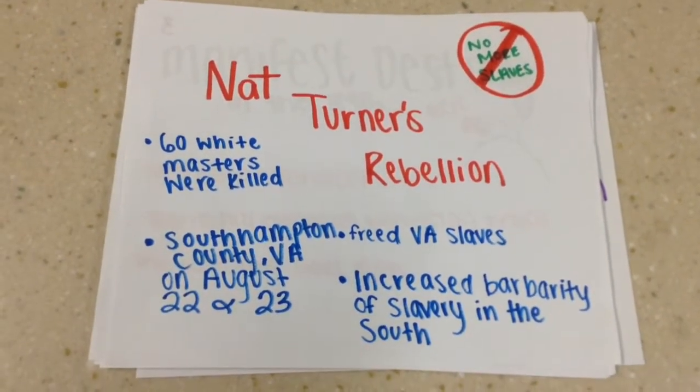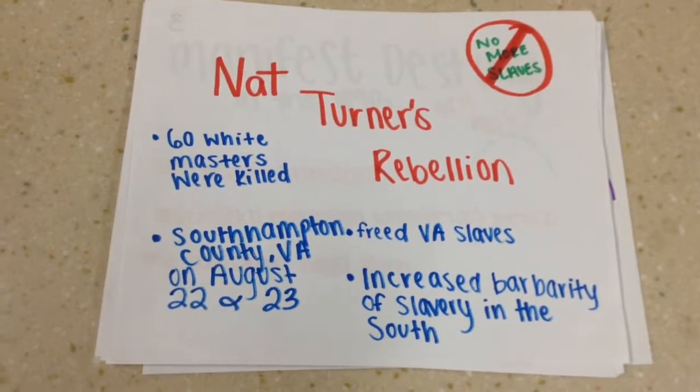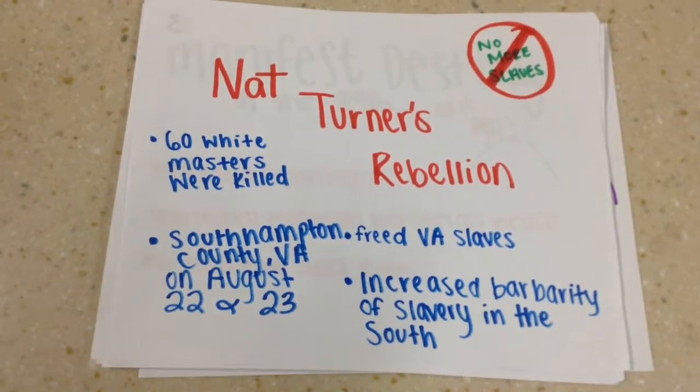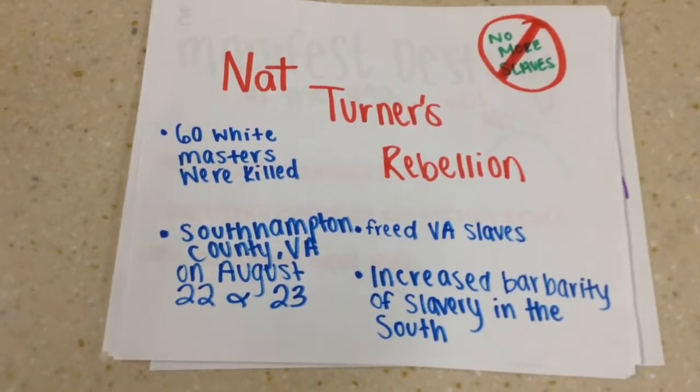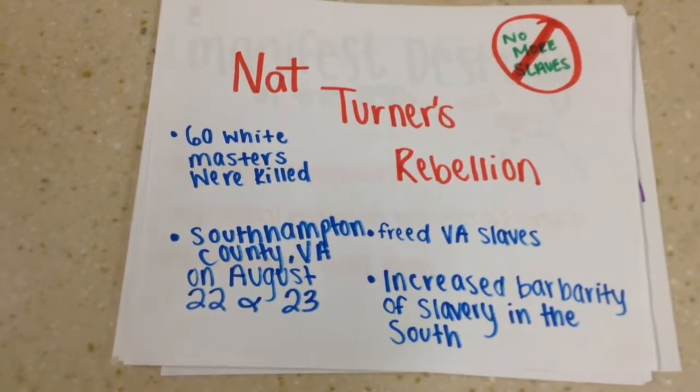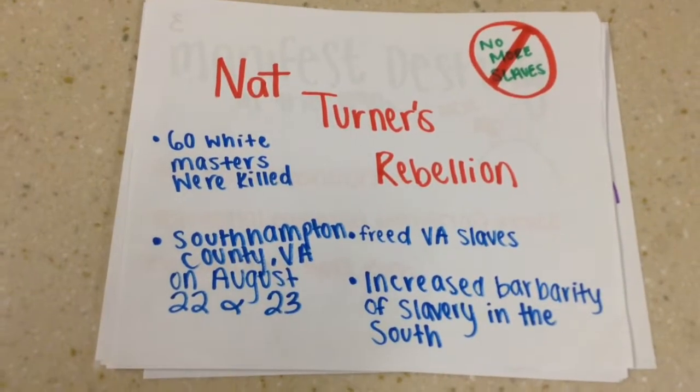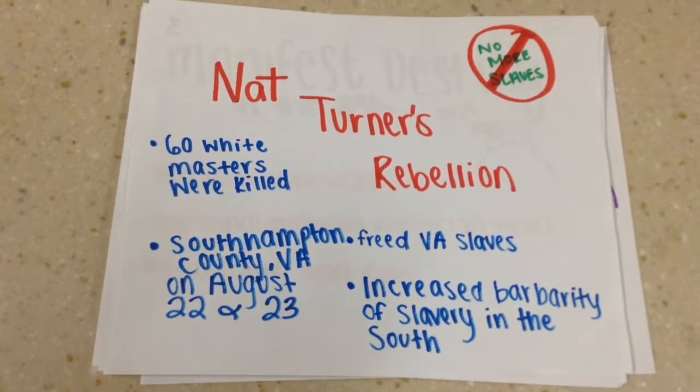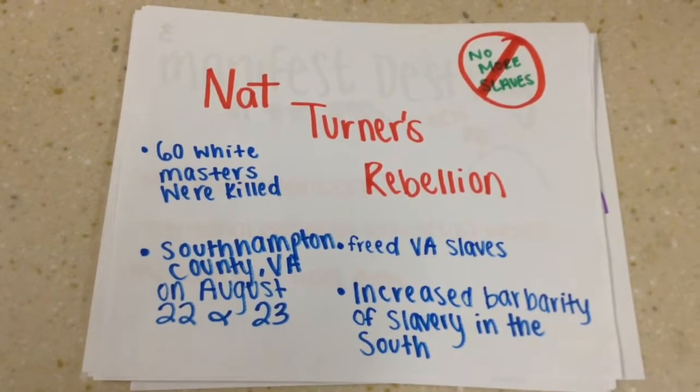Nat Turner's Rebellion was a slave rebellion that took place in Virginia during August of 1831. Led by Nat Turner, slaves killed 55 to 65 people, at least 55 of the people being white.